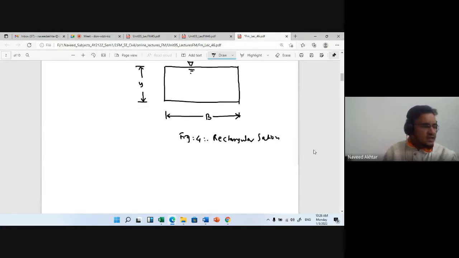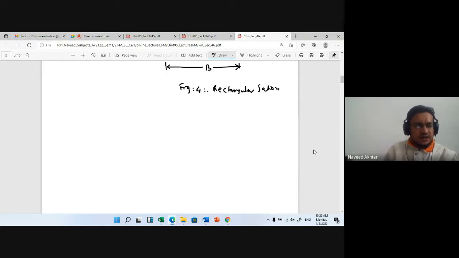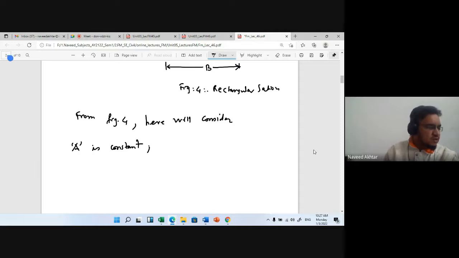Okay, so from figure number 4, for rectangular section, here we will consider that A is constant, yani area is not changing, yani section is prismatic. You can say that section is prismatic. P is variable as y is varying.